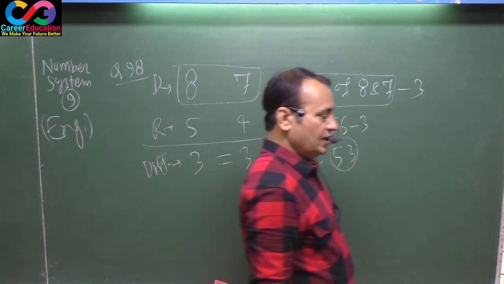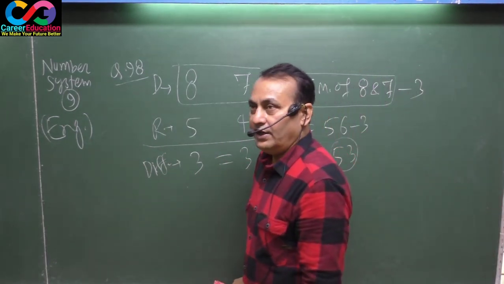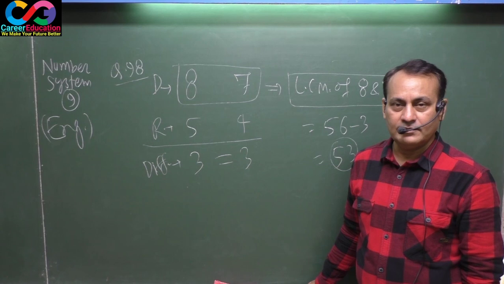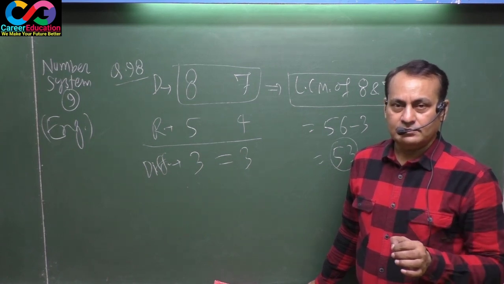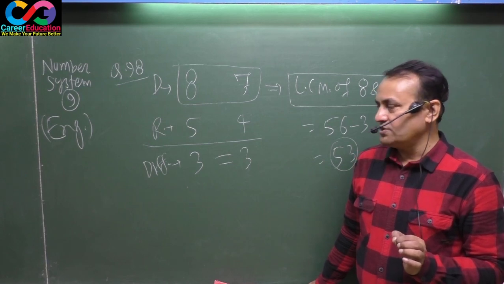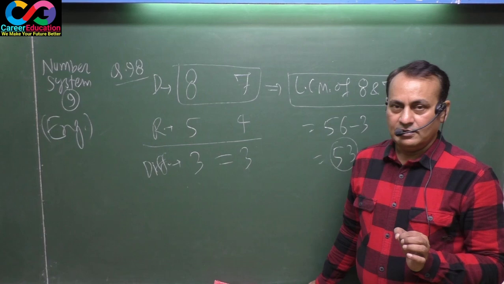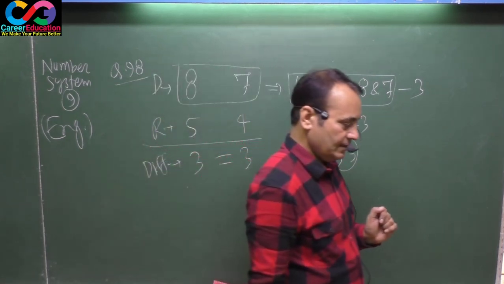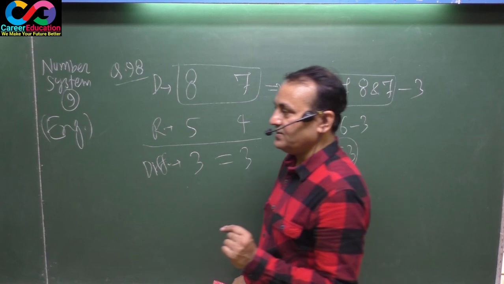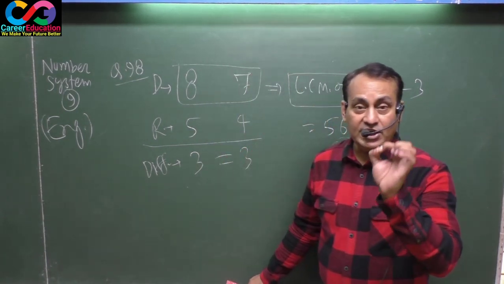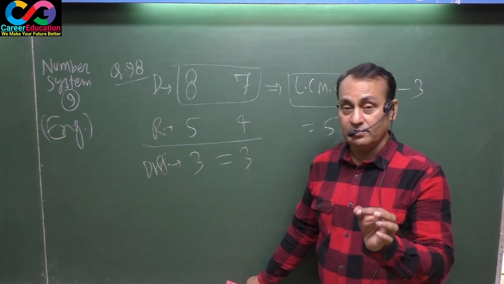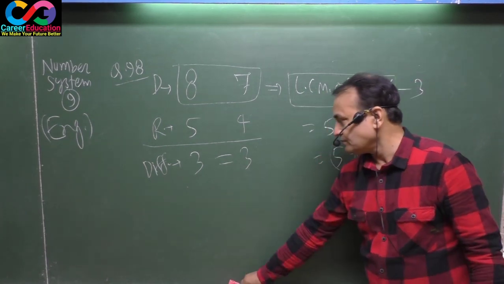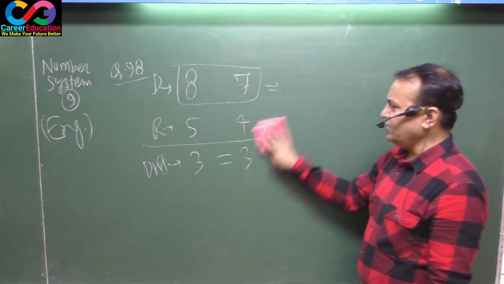If the differences are equal everywhere, the least number can be had by taking the LCM of divisors minus the equal difference. Thus you can get the right answer here.